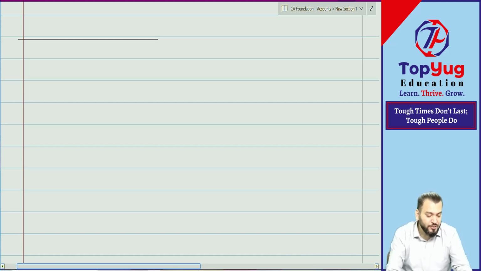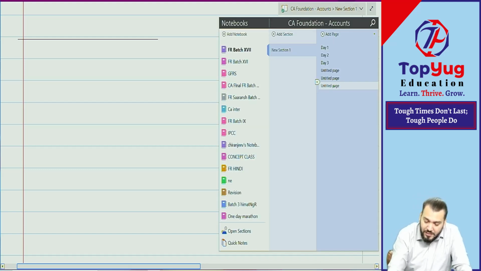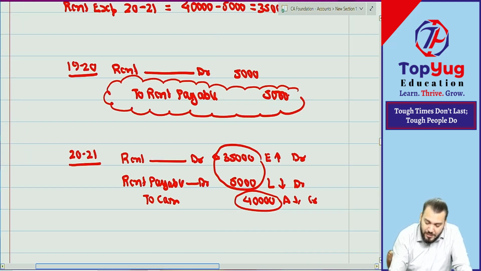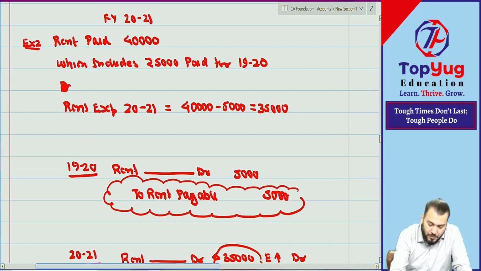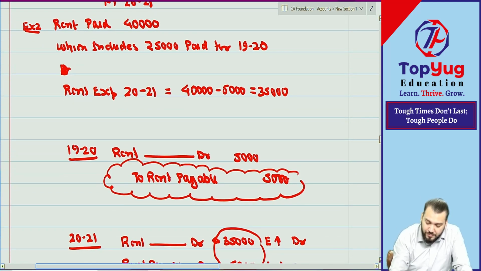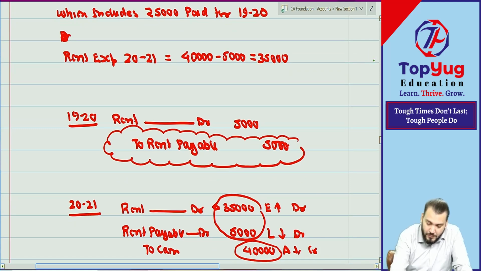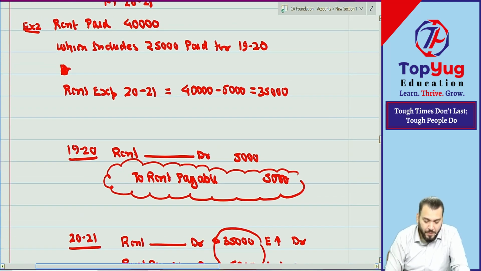I hope you have understood. The last example, whatever we have done, have you understood this journal entry? Tell me. Correct? Any doubt?